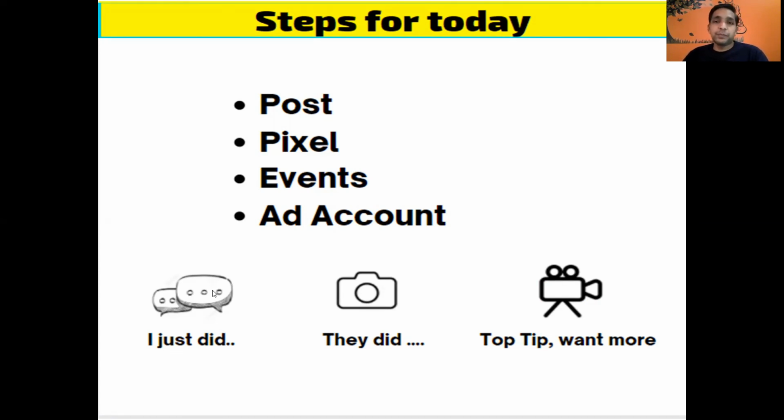The second one is screenshots or pictures. You can take screenshots of others' earnings or others who have become successful by using your product or services, and post them. Other people will get inspired and think, if this product can help them, it can also help me. This way, you can definitely get a lot of engagement and a lot of leads or conversions. The other one will be the video form. In the video, you can give a top tip, or if they want more, you can move them to your sales page. This is what we have learned in day 23.